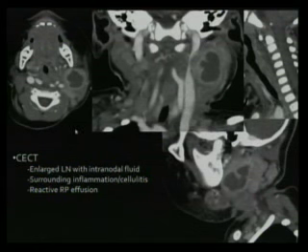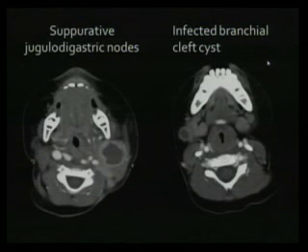And what you see over here is this necrotic lymph node with surrounding enhancement, and obviously you can also see these surrounding large reactive-appearing nodes which are surrounding the suppurative node. And in this case you can see that there's compression of the IJV. You also want to look for IJV thrombosis, and you can see surrounding cellulitic changes over here. And then this patient also has a sympathetic retropharyngeal effusion.